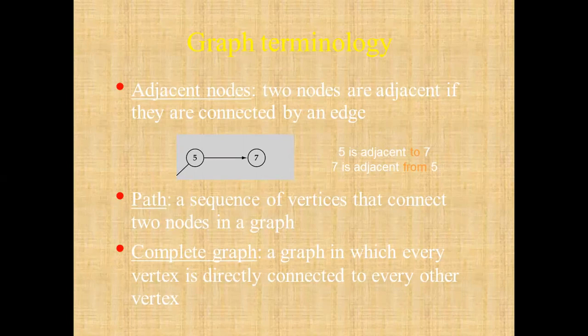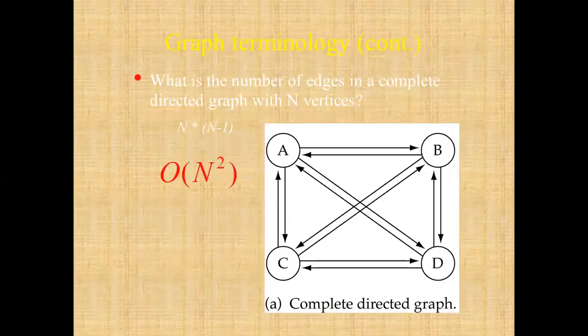Then complete graph: a graph in which every vertex is directly connected to every other vertex is called a complete graph. Now this is a complete directed graph. If you look here, every vertex is directly connected to all the other three vertices.